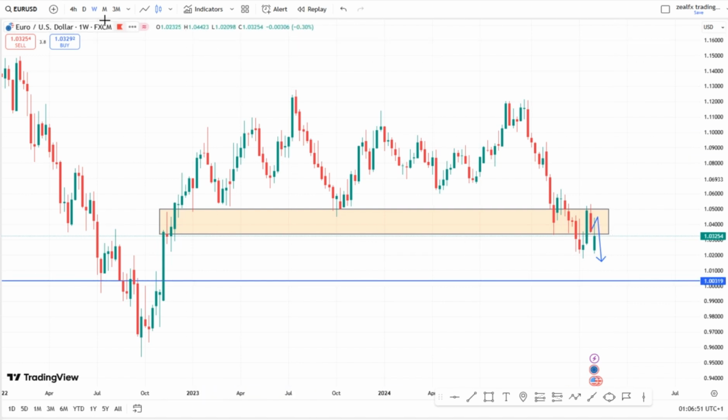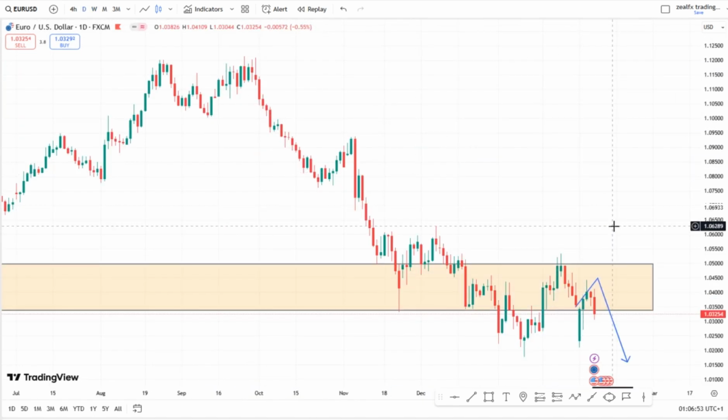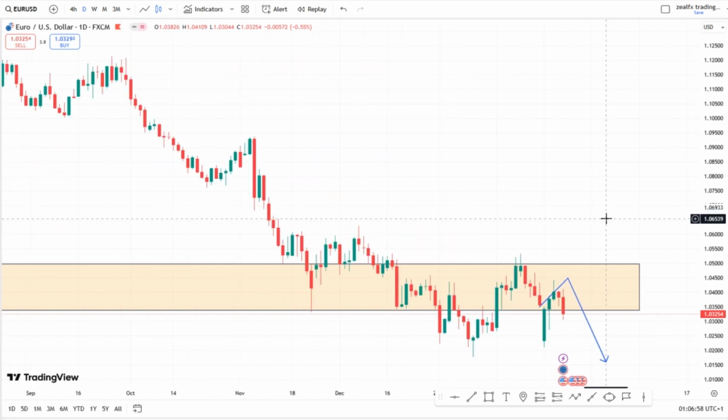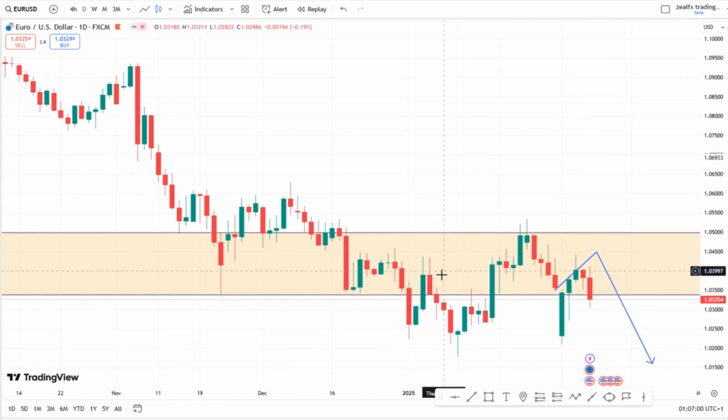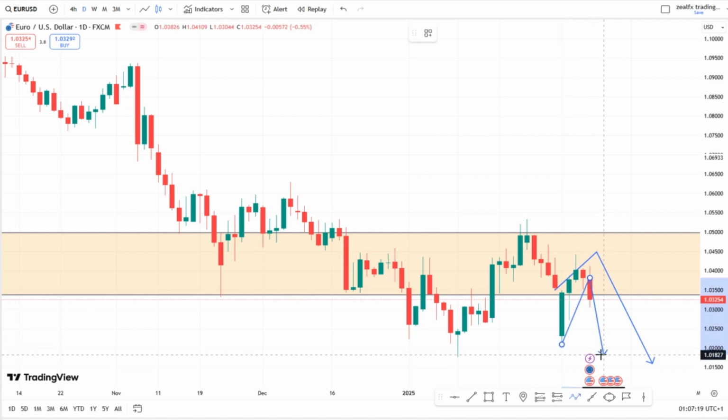So let's look at the daily chart of the EURUSD. On my daily chart, you can see that the EURUSD also still has an uptrend structure on the daily chart. You can see that we have a lower low, higher low, higher low. So what we expect for price this week is for price to close below this higher low. Then we'll look at our selling opportunity for the EURUSD, which is what we expect if price closes below this level.